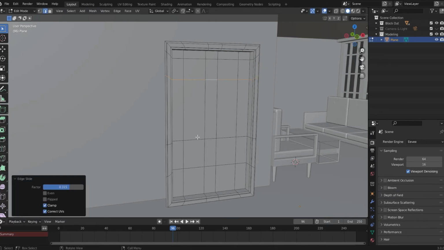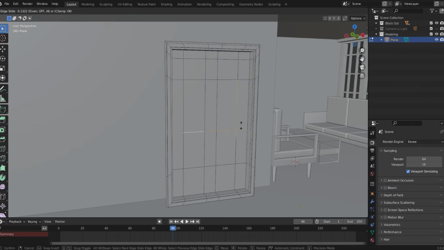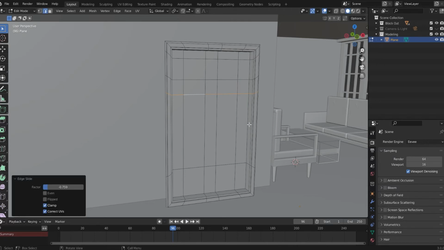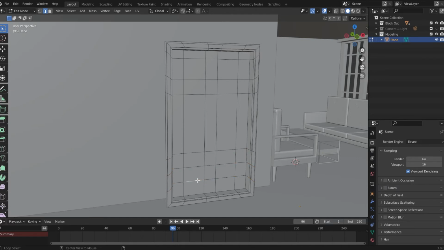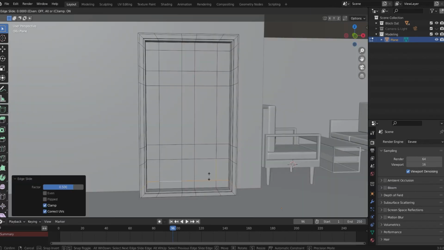Something like this. And now take this line, Alt click, G, G, and move it, let's say like this. Actually, I think I want 2 more lines here. So press Ctrl R, scroll 2 times. Good. And move this bottom one a little more down, G, G. A little more up, G, G, to match the ones at the top. This is what I'm looking for, to match these squares at the top.